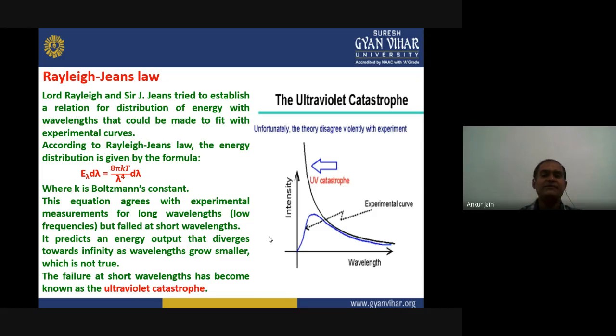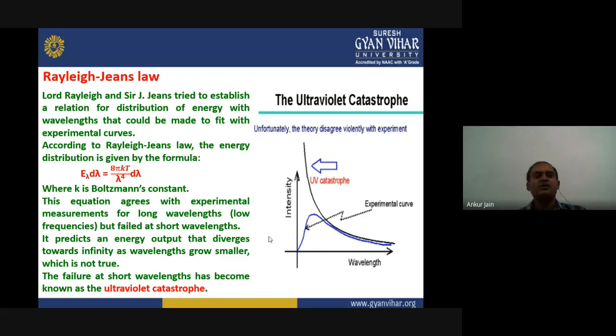Jeans. They have tried to establish a relationship to explain the distribution of energy with the wavelengths that could be made to fit with the experimental curves. I mean, they have defined their law so that it can justify, it can explain the whole spectrum.